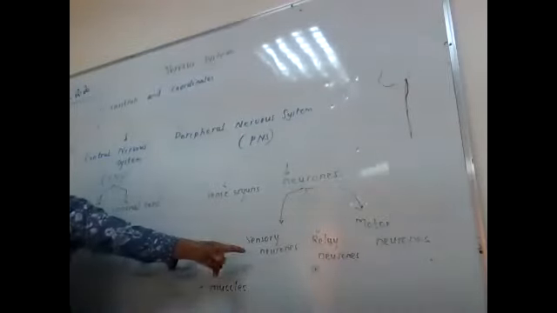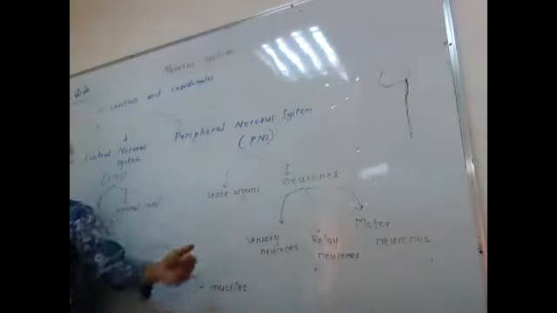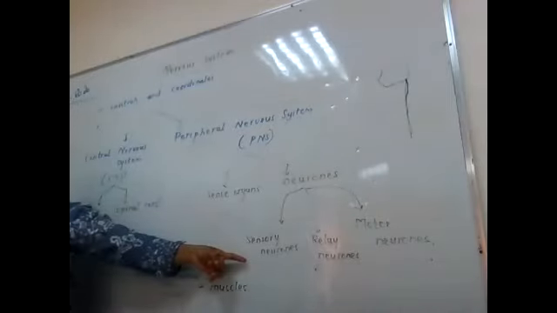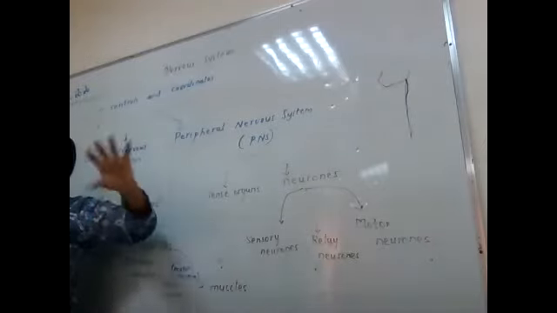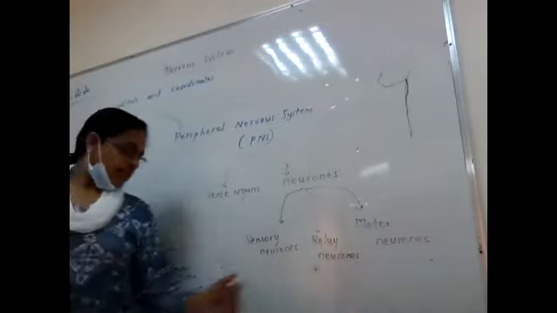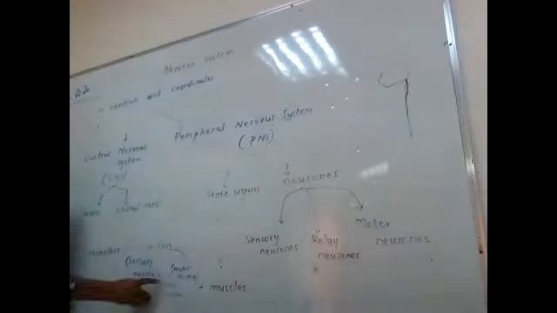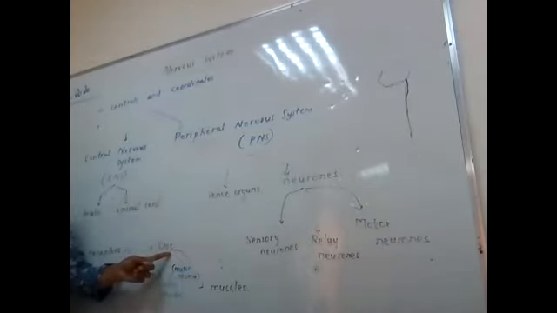Now, the sensory neuron: one end is attached to receptors, another end is attached to the CNS. Relay neuron: one end is to this side, one end is to the motor neuron. And the motor neuron: one end is to the brain, another end is to the muscles.